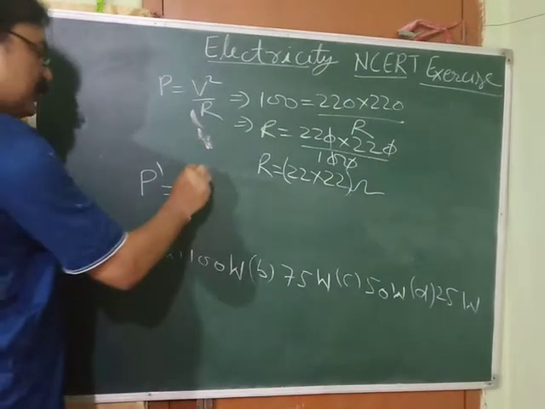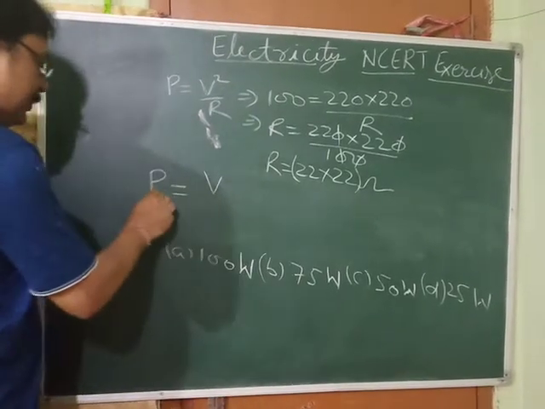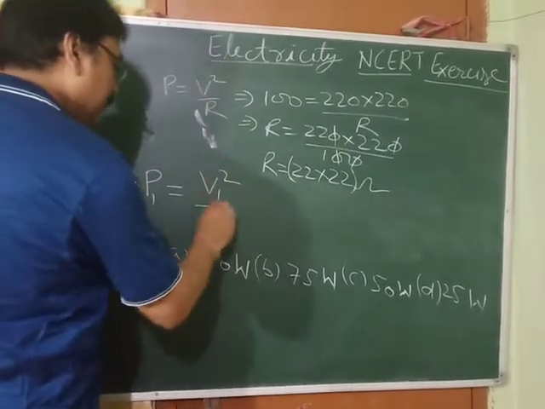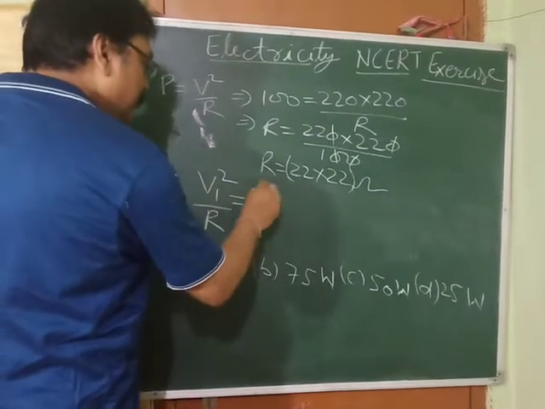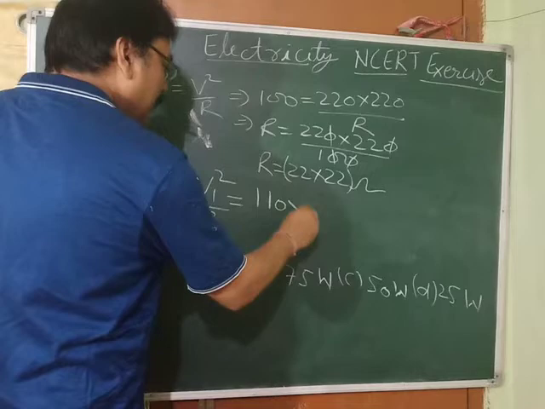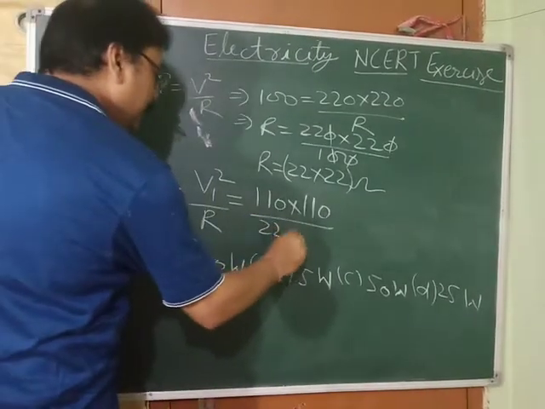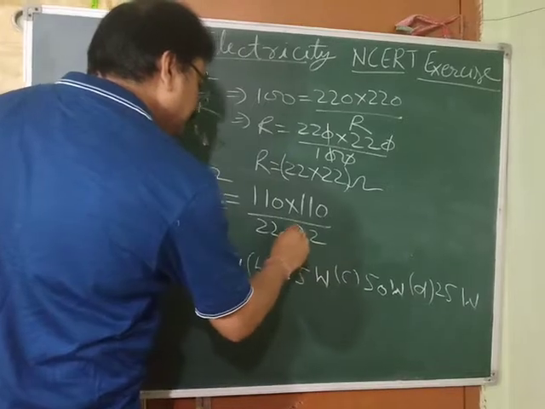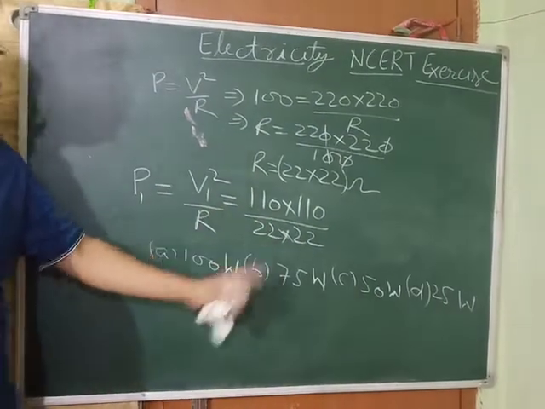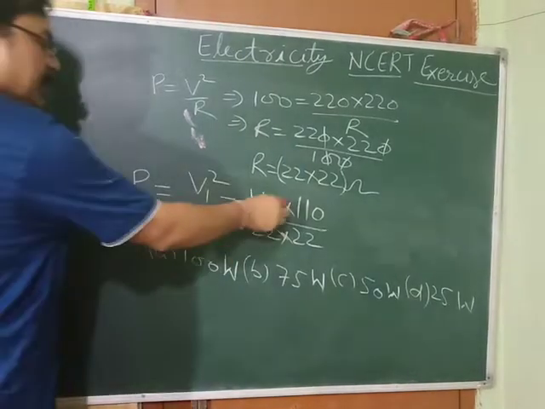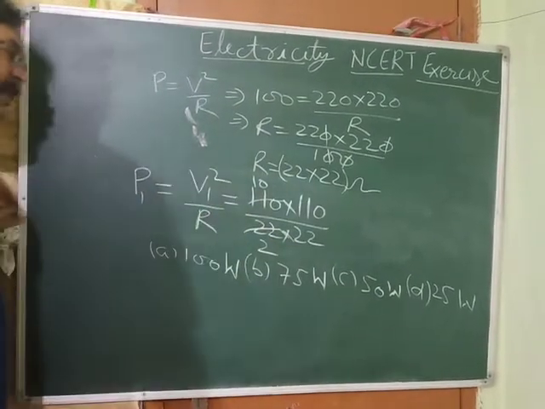P dash is equal to the new potential difference. Let it be P1 is equal to V1 square upon R, but R will remain the same. So P1 is how much? 110 into 110, and resistance is the same, 22 into 22. Can we cancel this 110 with 22? Obviously, 11 10s are 110, 11 2s are 22.